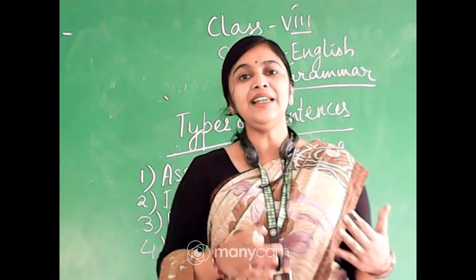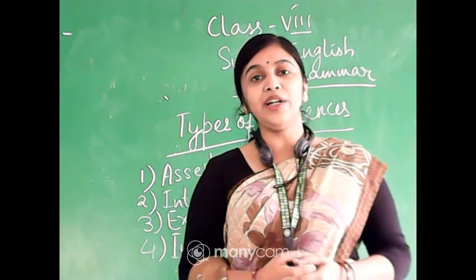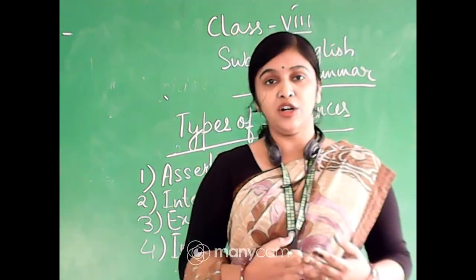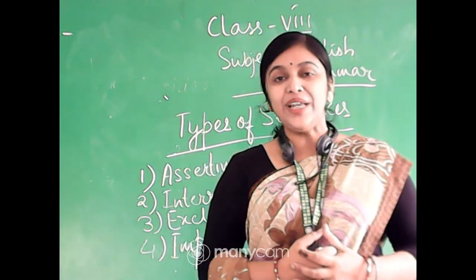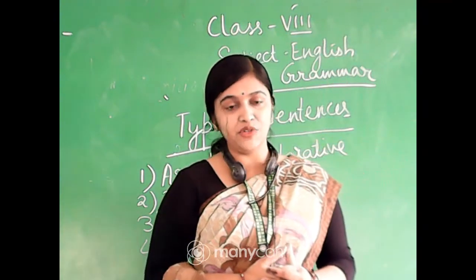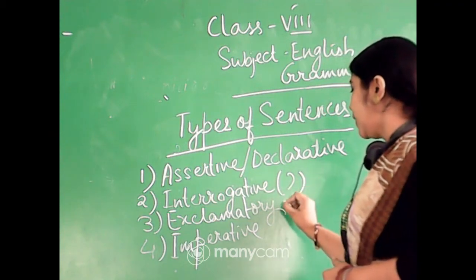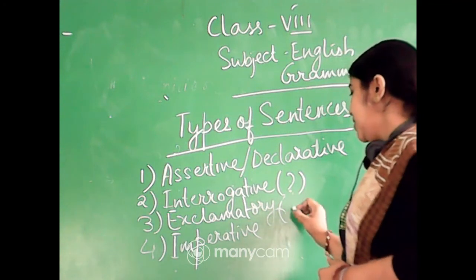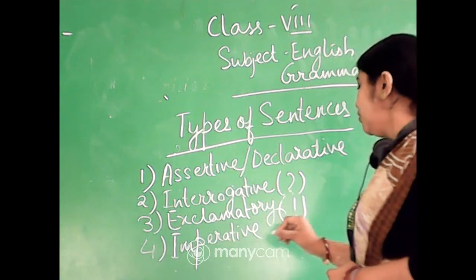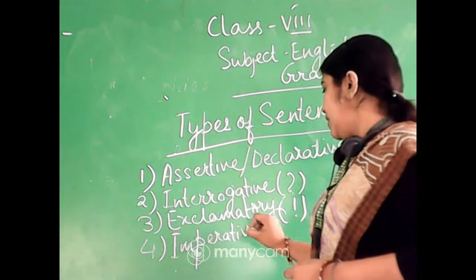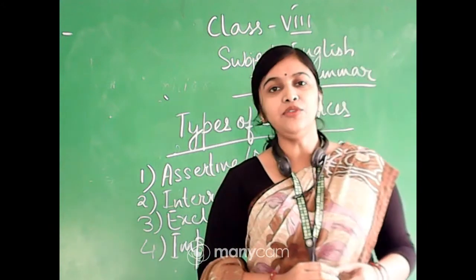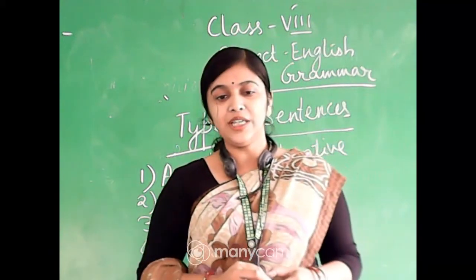Exclamatory sentence, any kind of sudden exclamation of joy, grief, surprise, shock, they are conveyed with the exclamatory sentence. And interrogative sentences end with the question mark, and exclamatory sentence ends with the mark of exclamation. Okay, imperative and assertive, they end with full stop. Okay, so this is the difference.